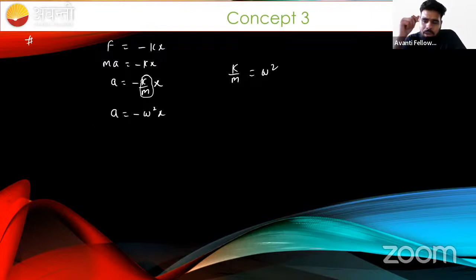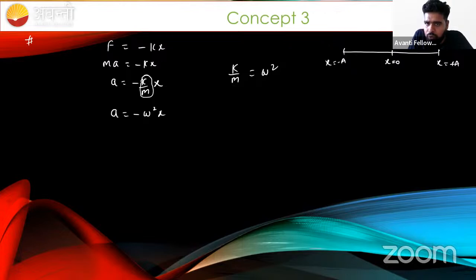If we want to develop a relationship between the velocity and x, how can we do it? Always draw. This is the mean position, x equal to 0. These are the right and left extremes, x equal to plus a and x equal to minus a. What is happening at the extreme? The speed is 0. At the mean position the speed is maximum. Why is the speed maximum? Just consider the spring block system, because acceleration and velocity are both acting in the same direction. I hope this is clear.